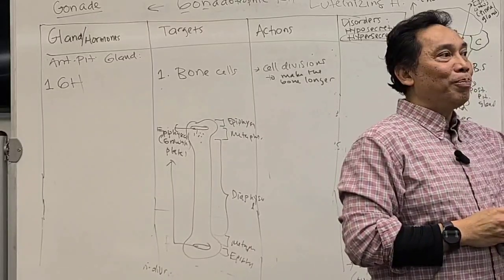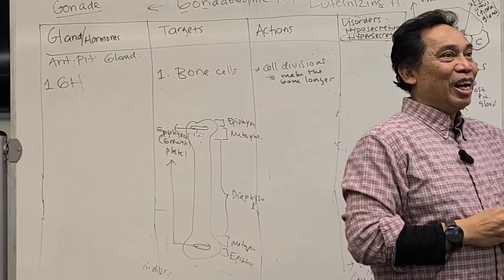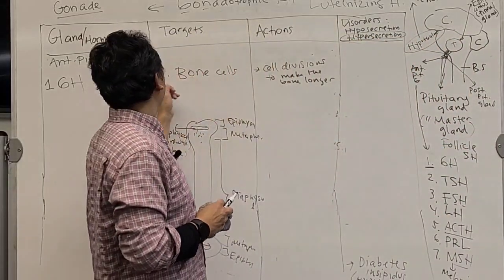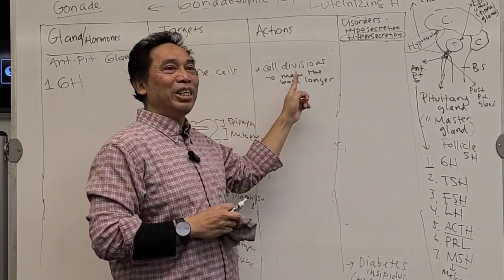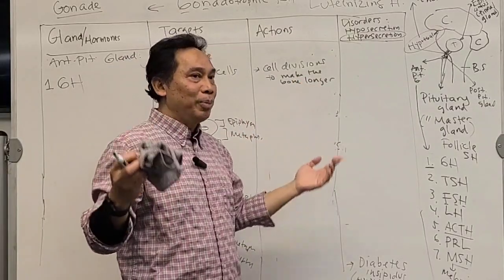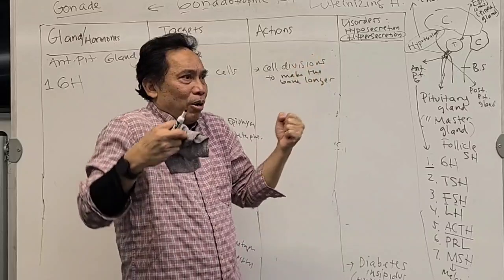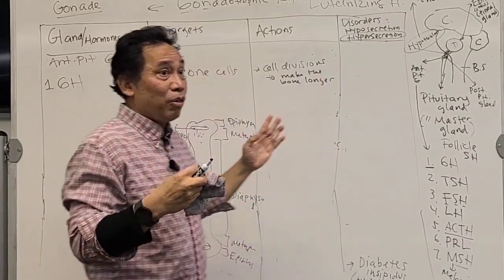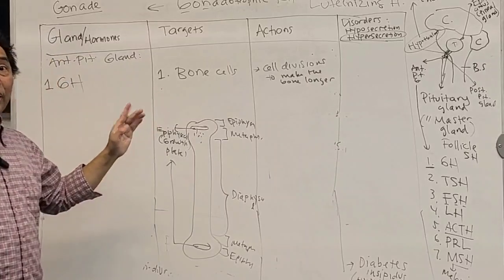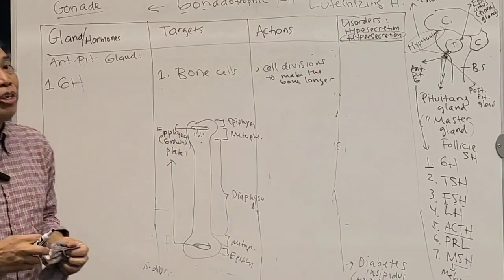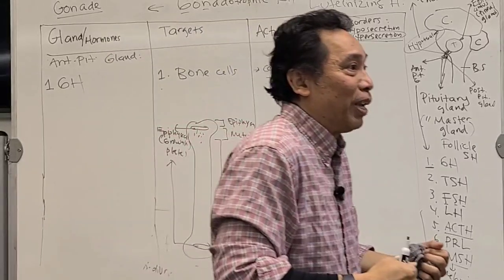Which one is the Bob the Builder? Osteoblast, right. This growth hormone also affects your osteoblast to put a lot of calcium on it. So your bone is not only taller, but also stronger. Are you with me? So that's the first target. Now, what do you think the second organ that will be growing when you're growing?